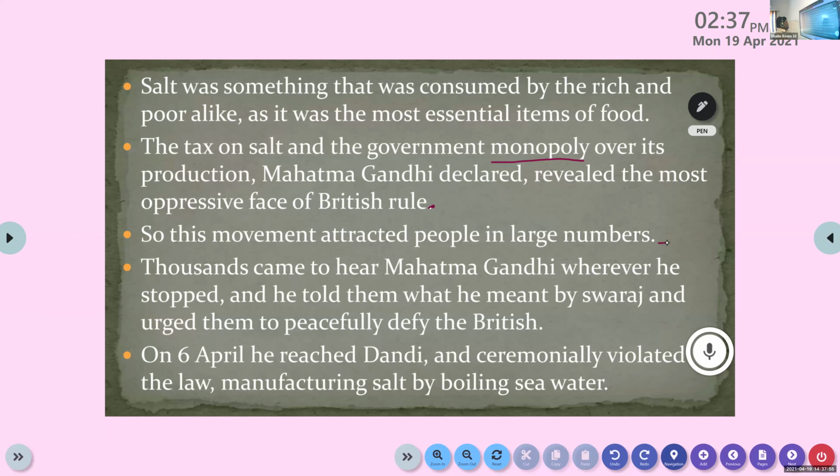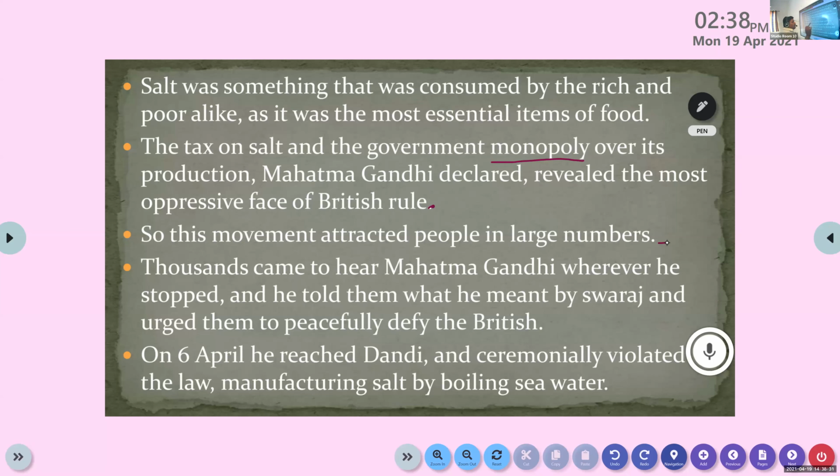Civil disobedience. And here you can see the fourth point in this slide: thousands came to hear Mahatma Gandhi wherever he stopped. On the way to Dandi from Sabarmati, at different points, Gandhi stopped and delivered a number of speeches, and the people came to those places to listen to Mahatma Gandhi. He told them what he meant by Swaraj and urged them to peacefully defy the British.